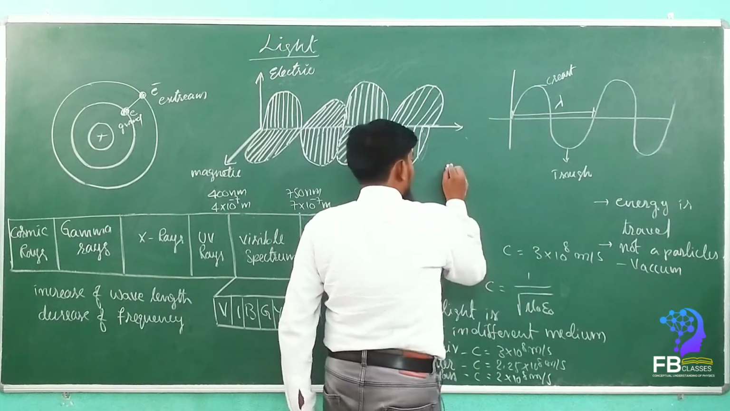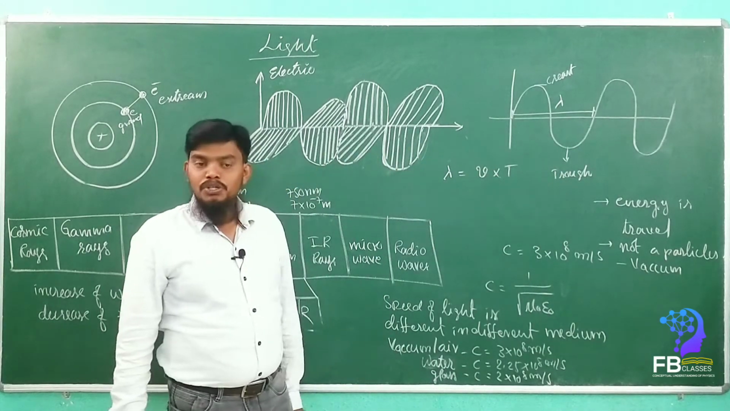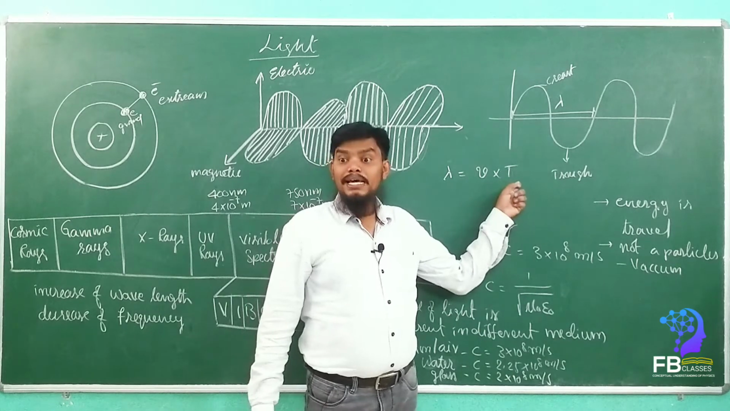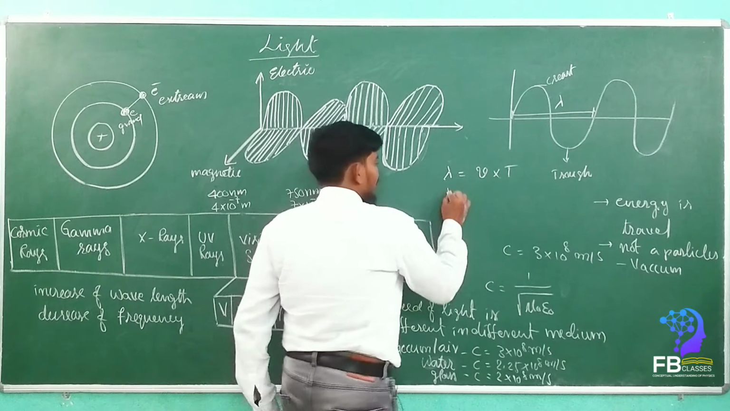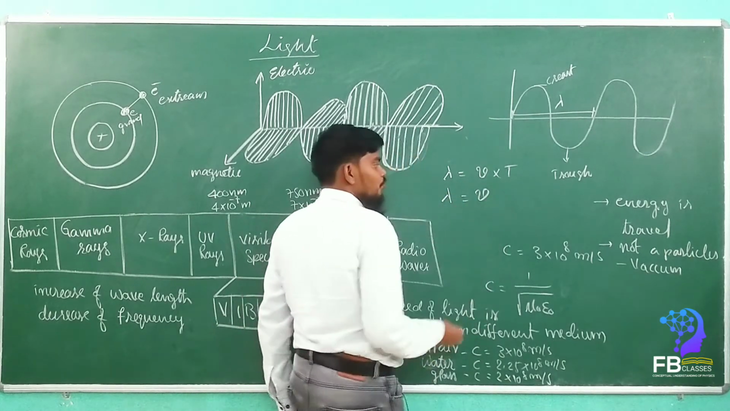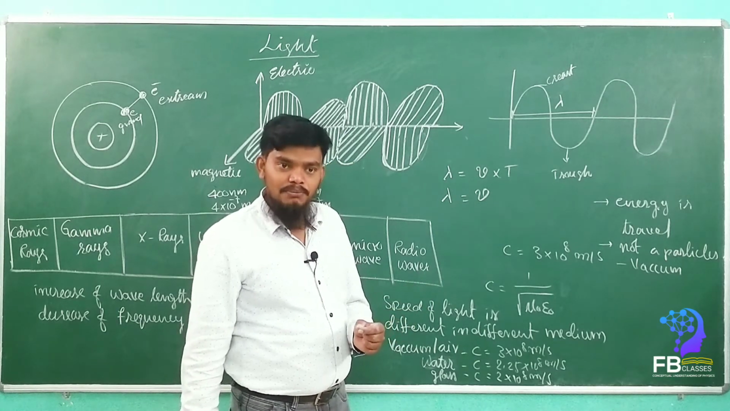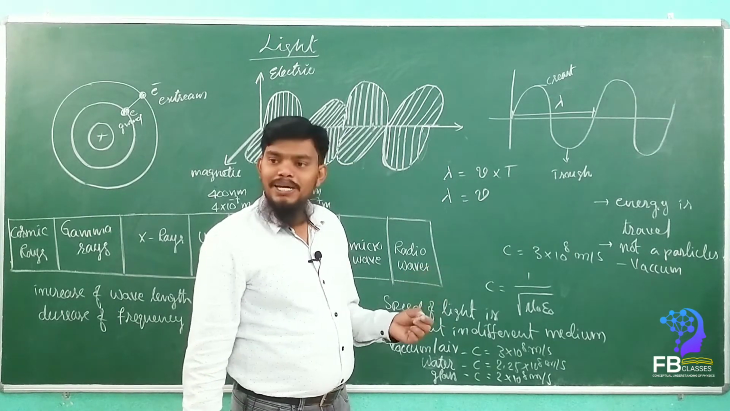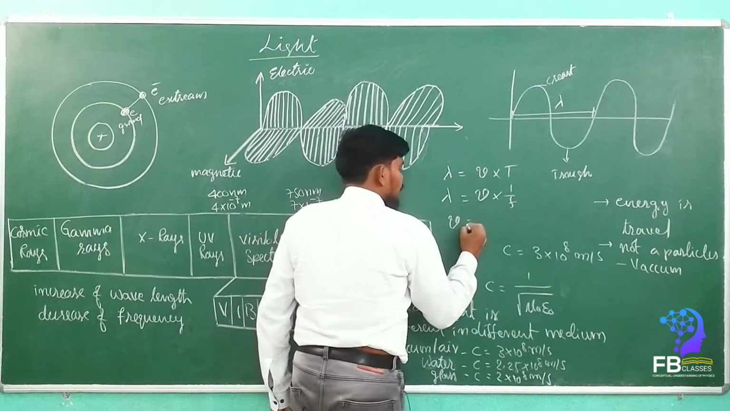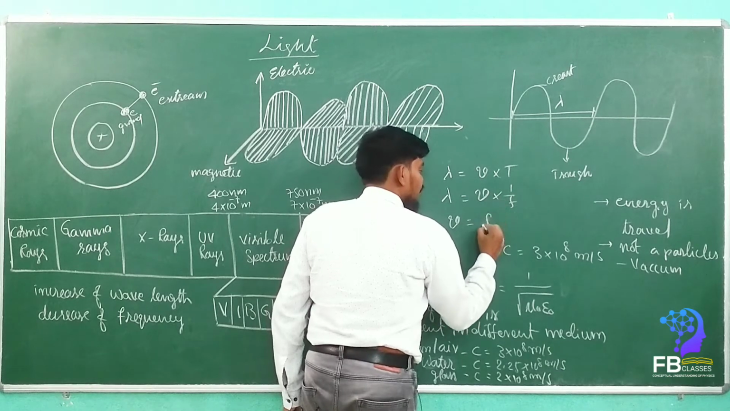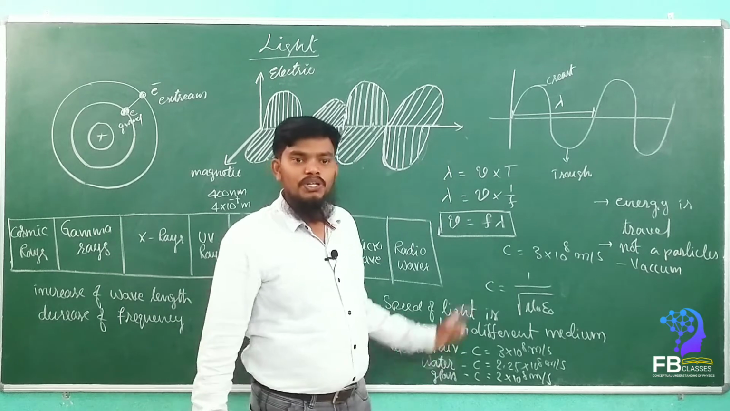So wavelength lambda is equal to velocity into time. Yes or no? So here T is nothing but what? Time period. See here, lambda is equal to v into T. Time period T is equal to 1 upon the frequency. Yes or no? Time period T is equal to 1 by f. So we can write 1 by f. See here, v is equal to f lambda. You might have heard this equation. Yes or no? v is equal to f lambda.